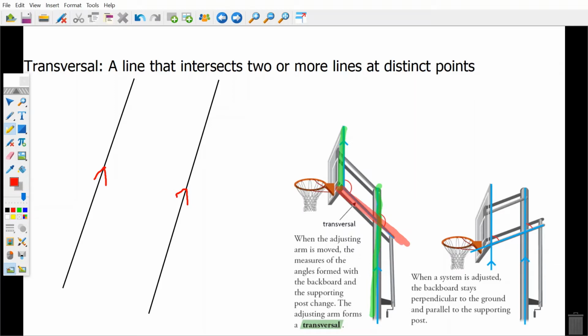It intersects the two parallel lines at two or more distinct points. Using it in our own example here, we've got our two lines. A transversal line would look something like that. It's a line that is going to intersect through two or more lines. Now there are properties associated with transversal lines through parallel lines, and we'll get into those as we continue.